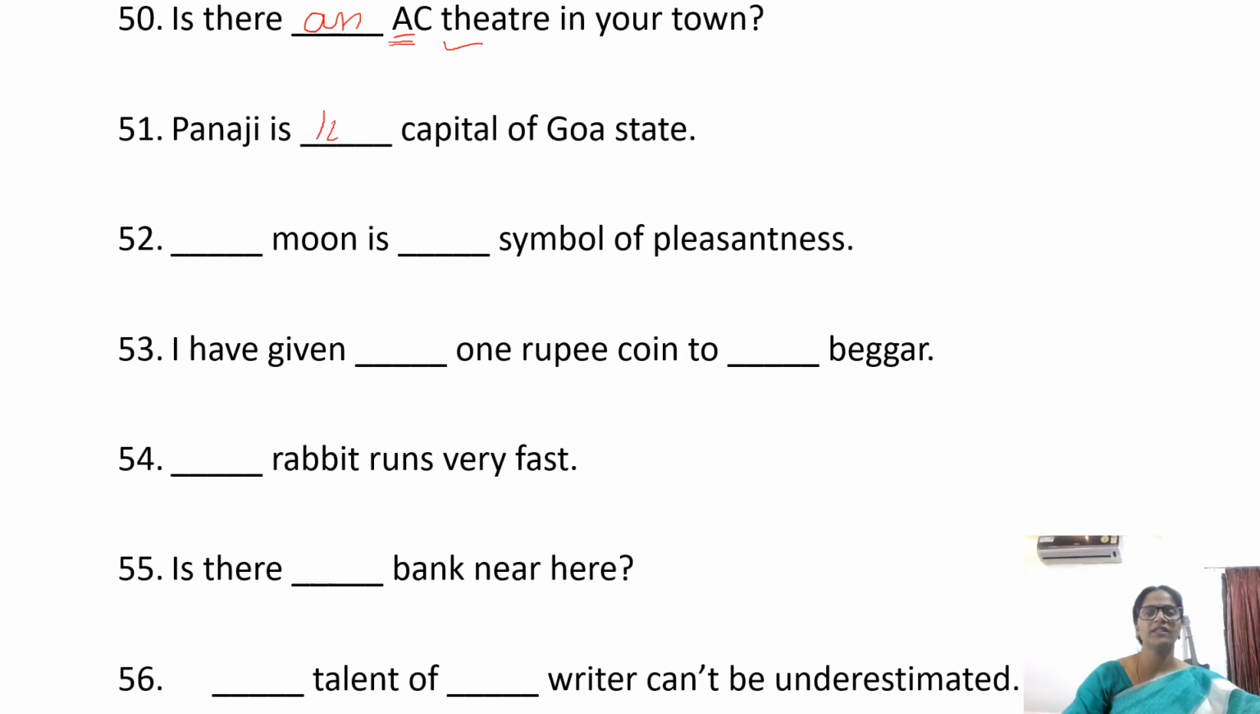Panaji is the capital of Goa state. The moon is the symbol of pleasantness. Moon is only one of its kind, right? Before something which is unique or only one of its kind, we have to use the. So the moon is the symbol of pleasantness. I have given a 1 rupee coin to the beggar.